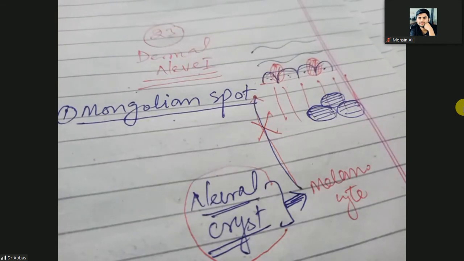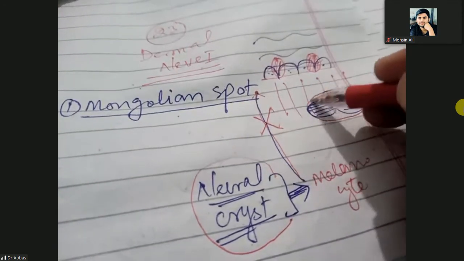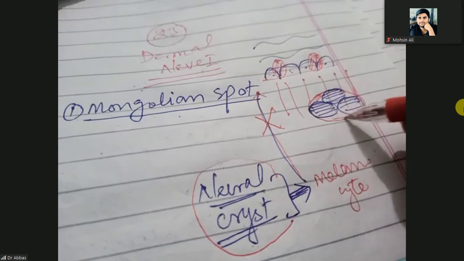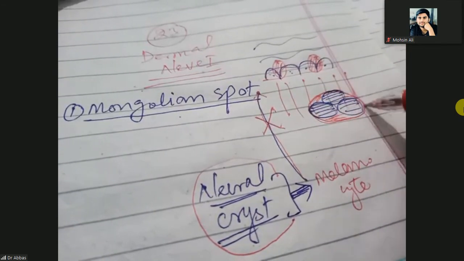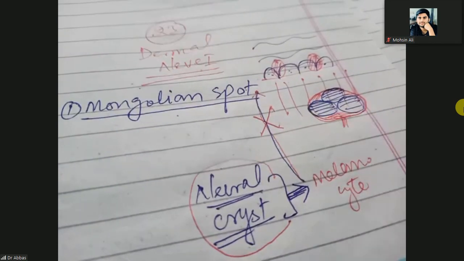This cluster of the melanocytes is present in the dermis. They don't reach their normal position. This cluster of the melanocytes is called nevus, it will adjust themselves into the dermis. So this cluster of the dermal melanocytes is known as nevus.